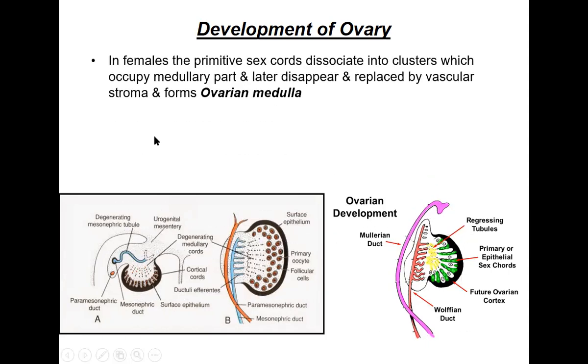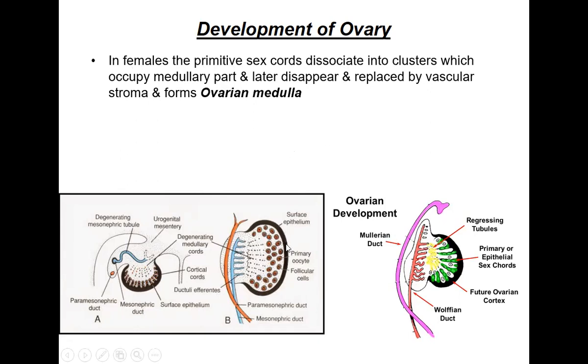Now, if it is an ovary in females, the primitive sex cords dissociate into clusters which occupy the medullary part. If you see here, these sex cords which are formed here dissociate themselves and migrate into the medulla. These are called the degenerating medullary cords.